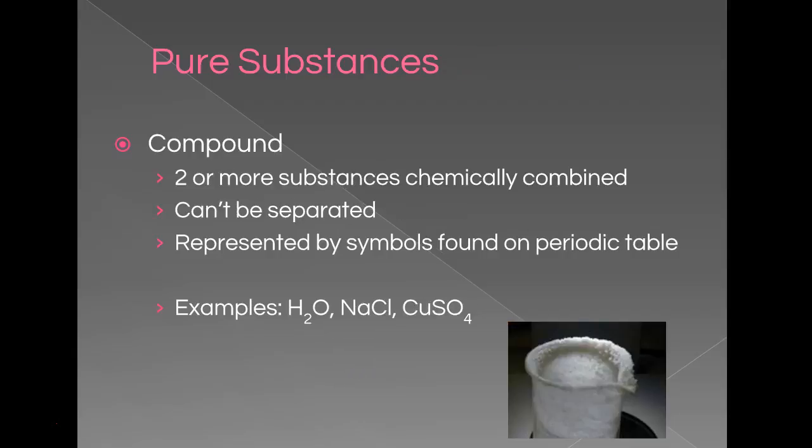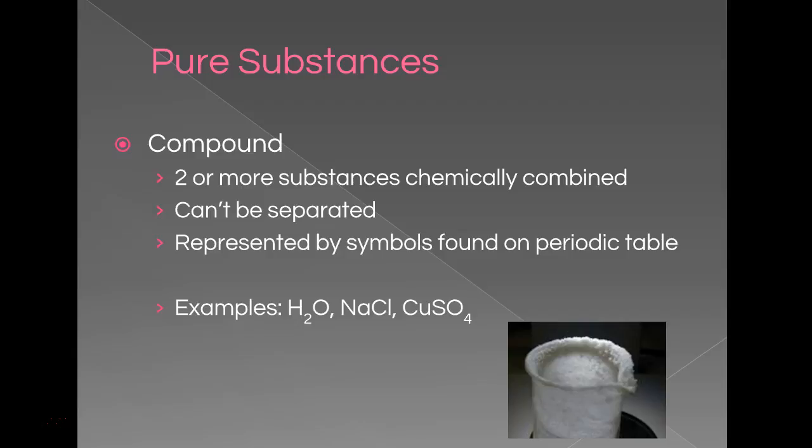Compounds are two or more elements chemically combined. So again, how they're chemically combined, that means that there's electrons either being transferred between elements or being shared between elements. So that's what we mean by chemically combined. They cannot be separated by physical means. Okay, so you could not karate chop with your hand water and separate the hydrogen and oxygen molecules. You would need to run some sort of chemical reaction to separate the hydrogen from the oxygen.